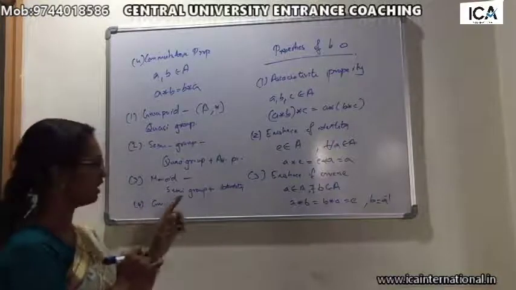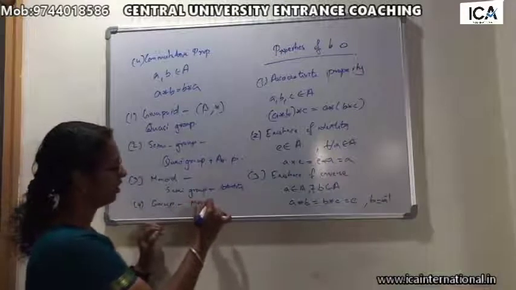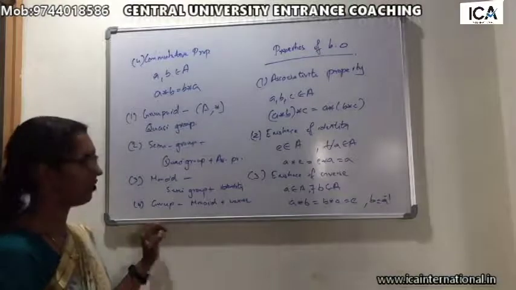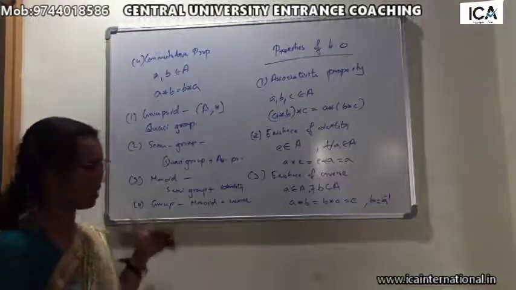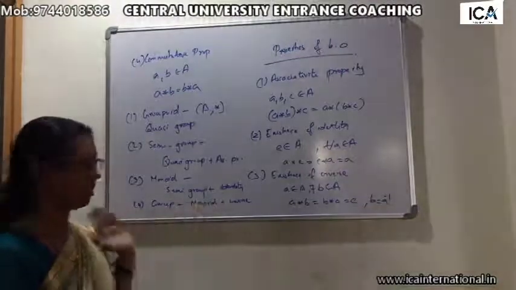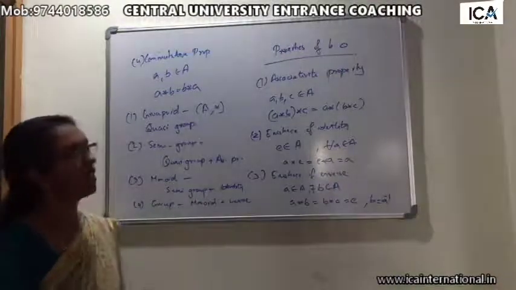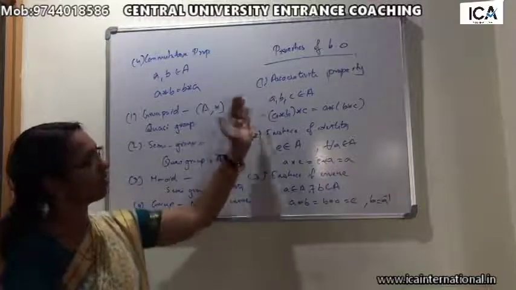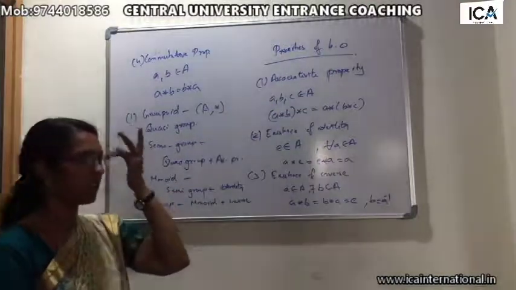A group is a monoid with an inverse for every element in the monoid. Then such a monoid is called a group. So these are the categories into which we can categorize sets based on the properties of binary operation.